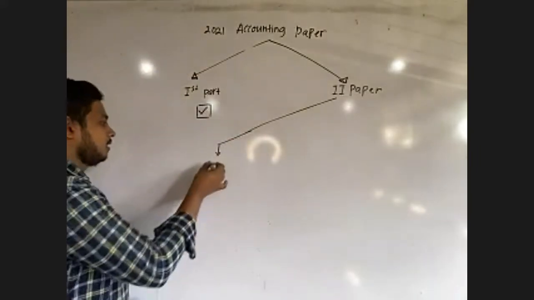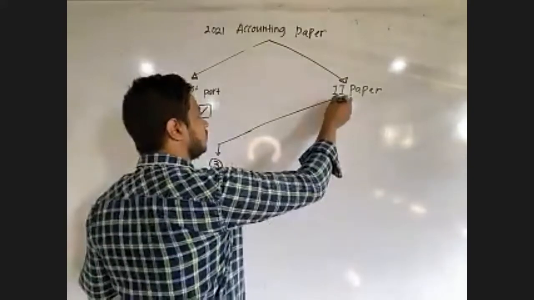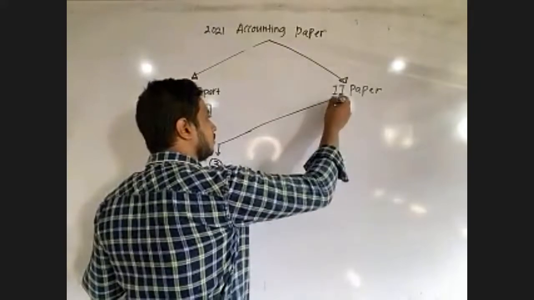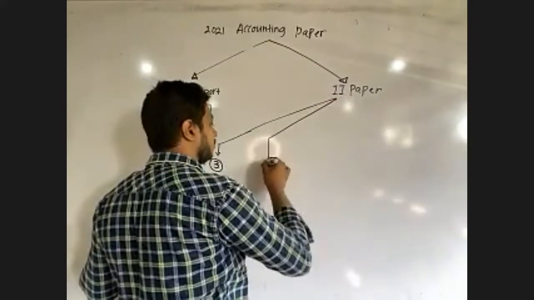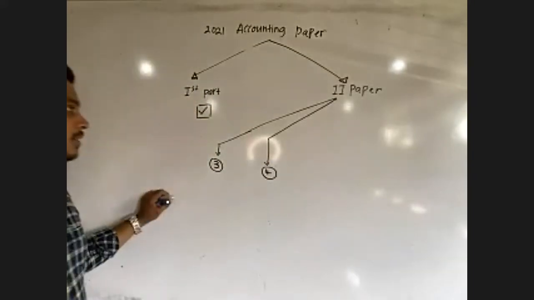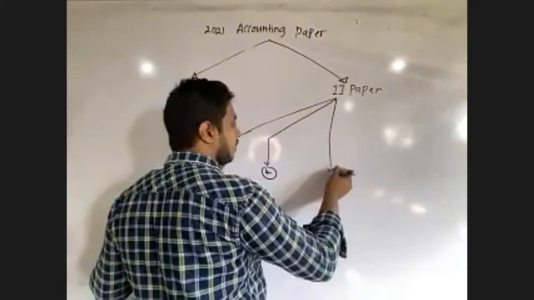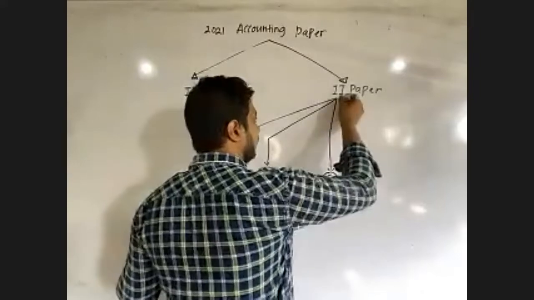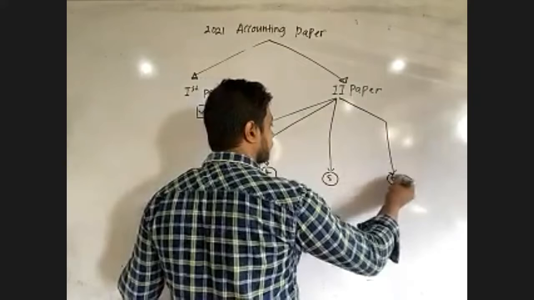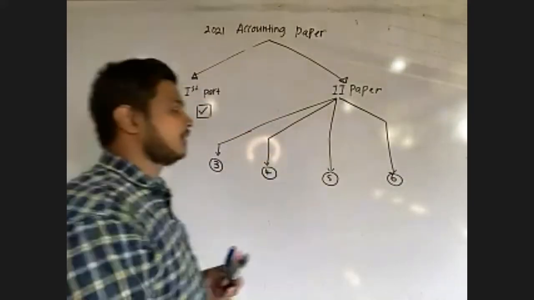Third question, fourth question, fifth one, and finally sixth question. These are the other 4 questions in the second paper.